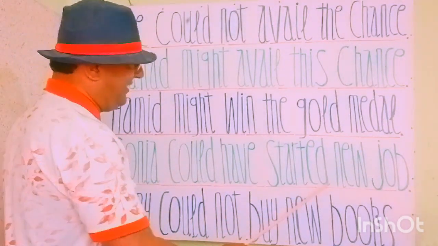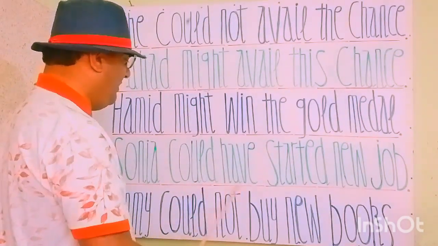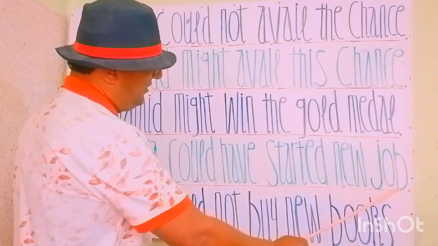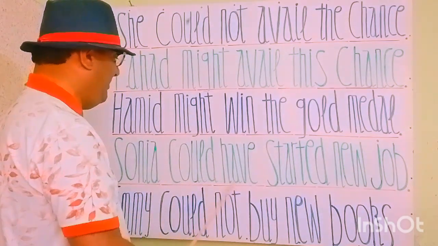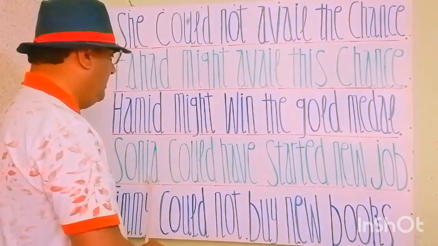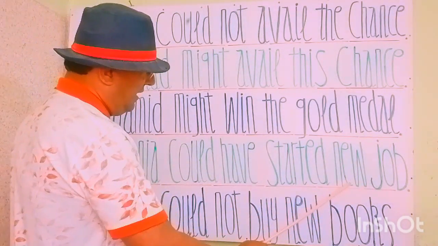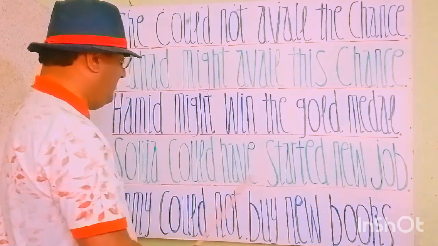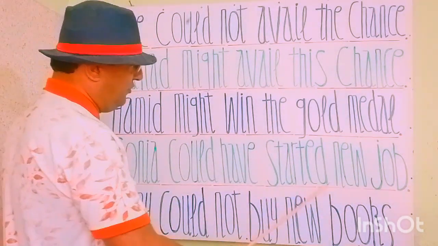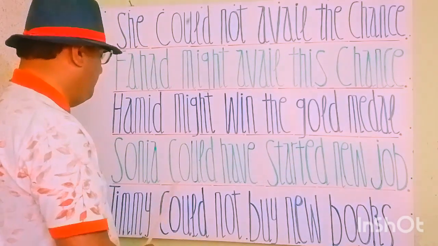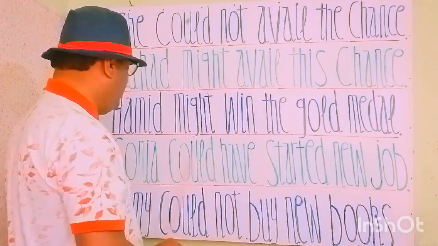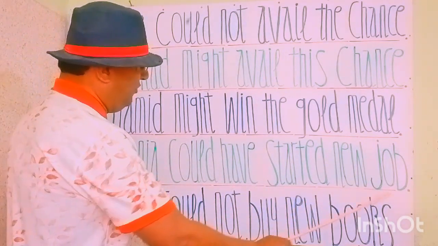Sonia could have started new job. New job is an object. So Sonia could have started new job. सोनिया नई जॉब, नया काम शुरू कर सकती थी। This is the past participle statement. Sonia could have started new job.